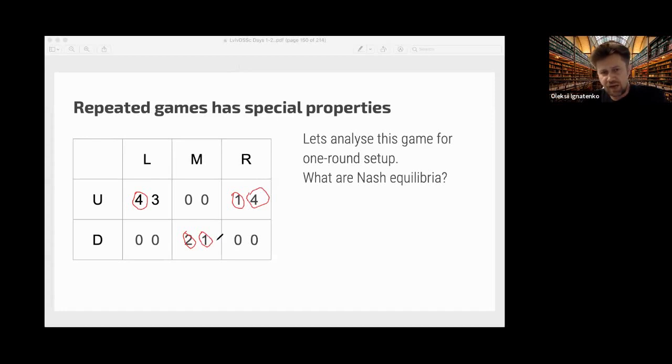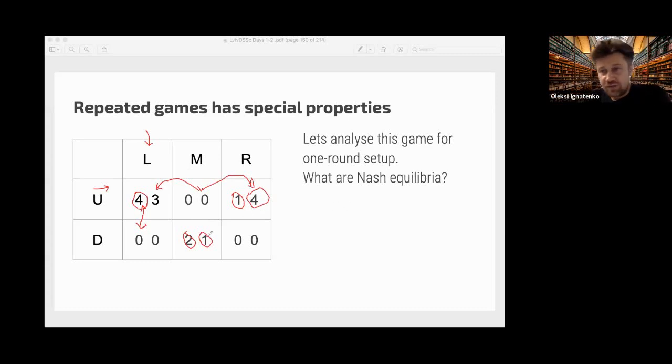I just remind you that when we consider the best response for the first player, for each column we compare these two numbers as payoffs of the player for his strategies, if the strategy of the other player is fixed. And if we consider the best response for the second player, then we fix the row, and then we compare the numbers in this row, for one row in different columns.